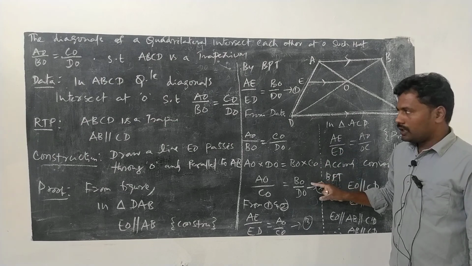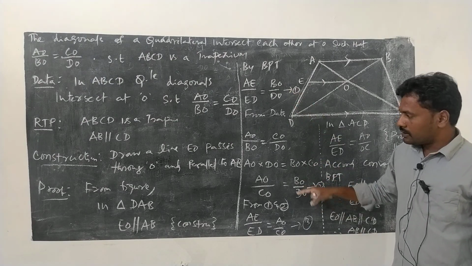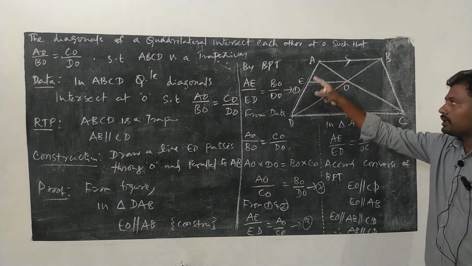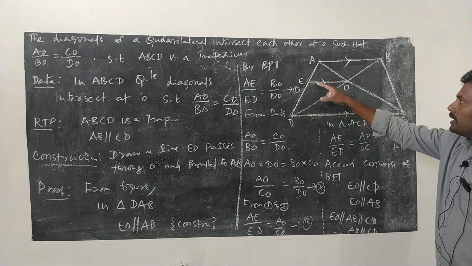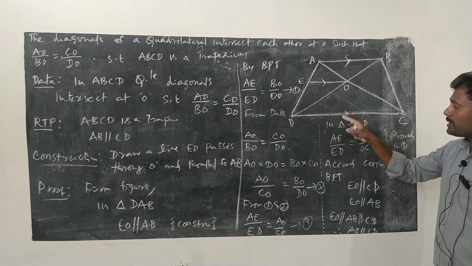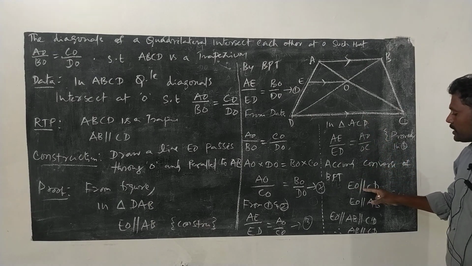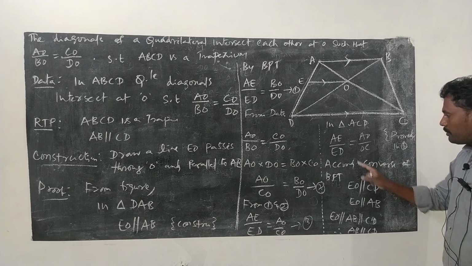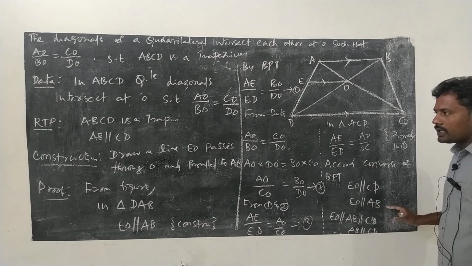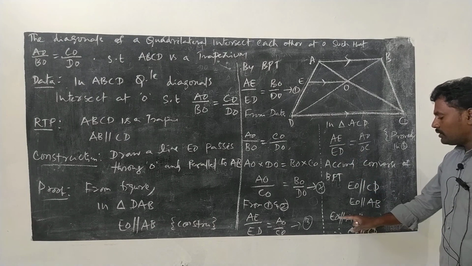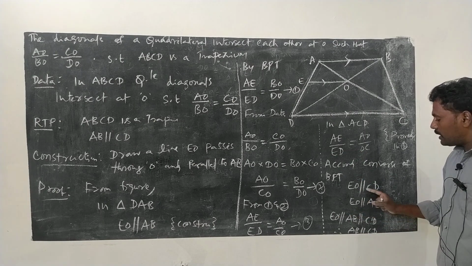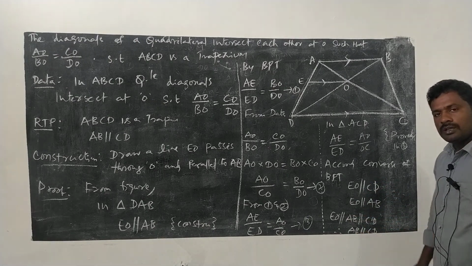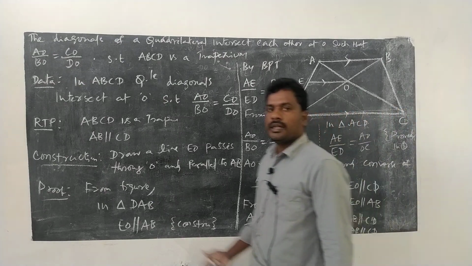And from equations 1 and 2 we can observe that the RHS are equal, so the LHS must be equal. This ratio we can observe in triangle ADC. If the ratio is the same, this line is parallel to the third side. So EO is parallel to CD, and in the construction EO is parallel to AB. So if this line is parallel to two different lines, all three lines are parallel to each other, so that AB is parallel to CD, so that ABCD is a trapezium.